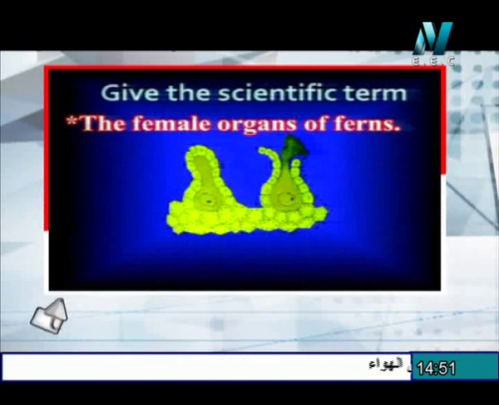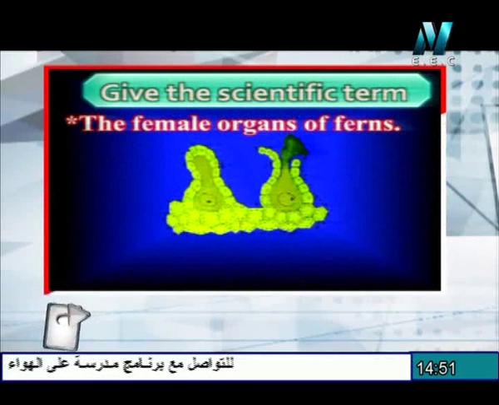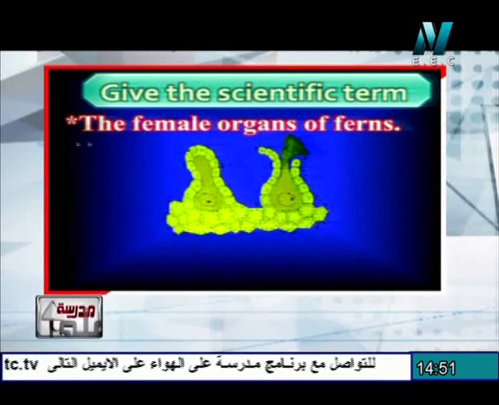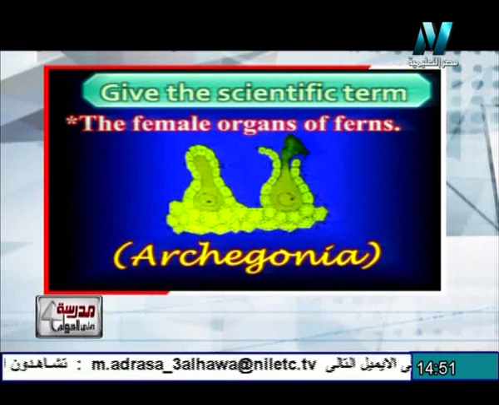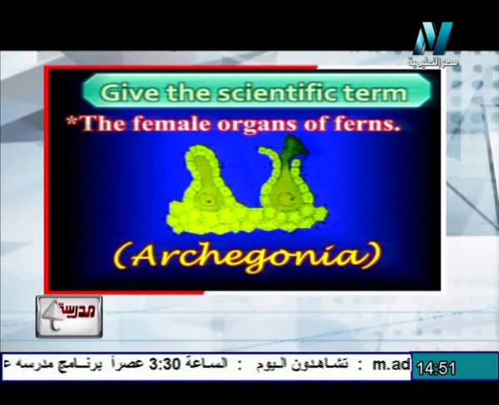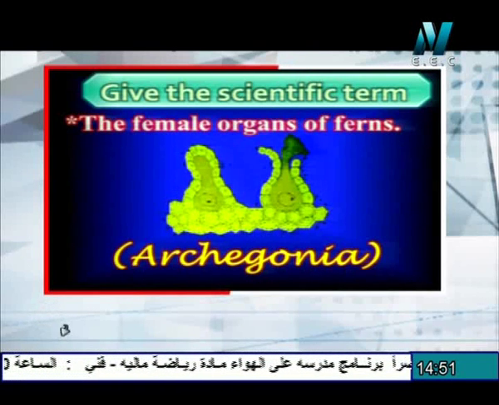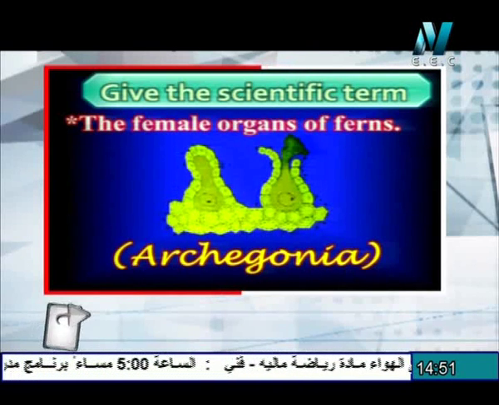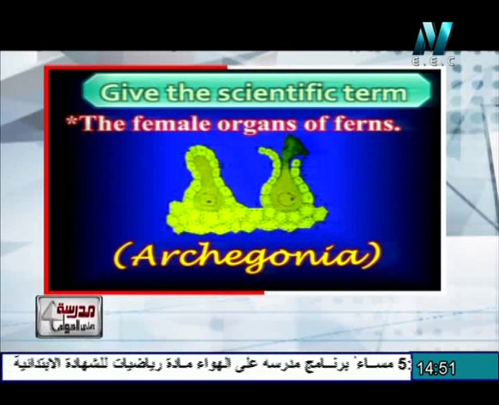The next question. The female organ of fern. The female organ of fern is the archegonia. The archegonia form the egg cell by mitotic division or by mitosis. So the egg cell acts as a gamete which is haploid, similar to the mother cell which is formed in the gametophyte.